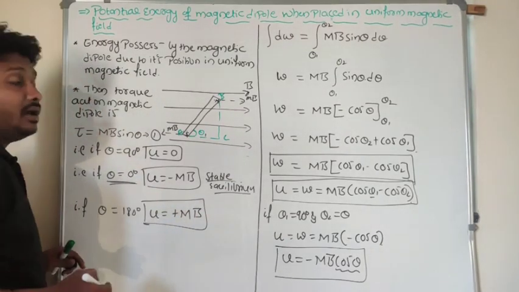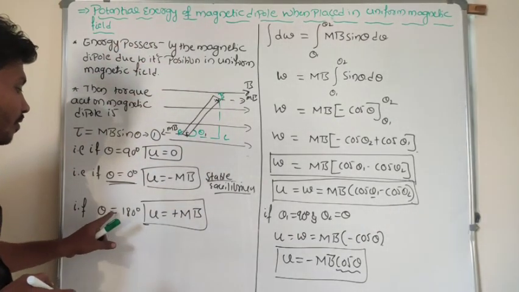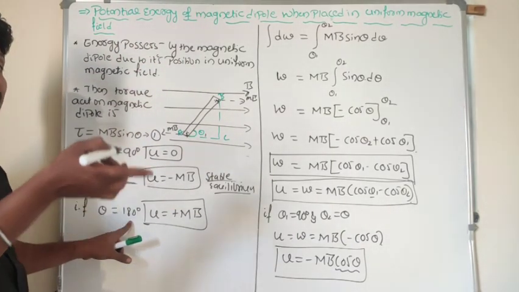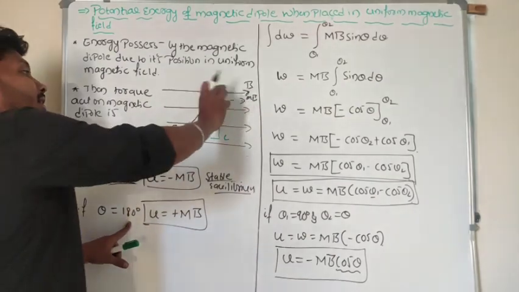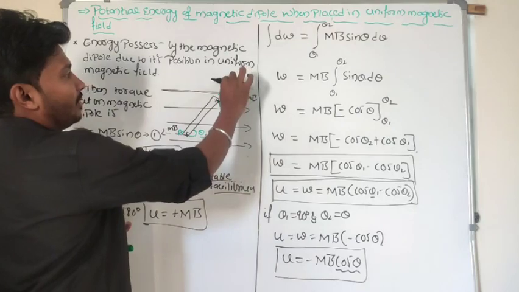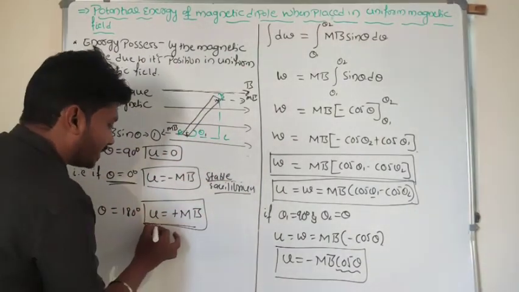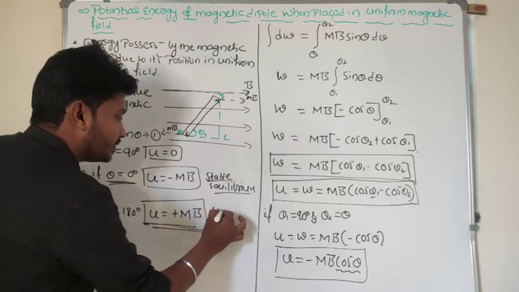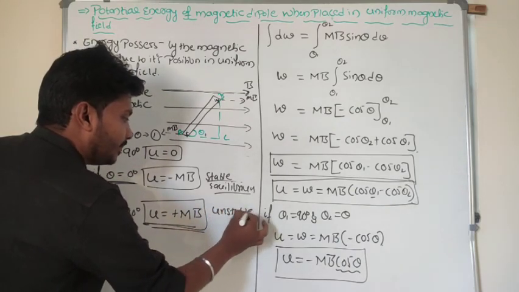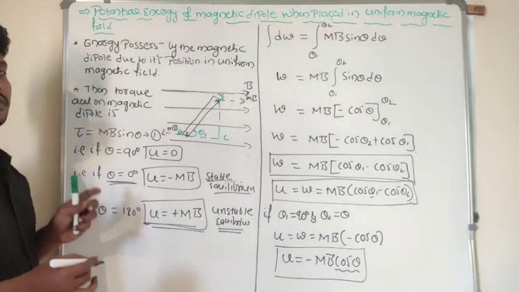For what angle is the magnetic potential energy maximum? For the angle 180 degree, which means the dipole must be anti-parallel to the magnetic field. For example, this is the magnetic field line. I will place the dipole anti-parallel to the magnetic field line, then you will get the maximum potential energy. So this one is unstable equilibrium. I can take this one as unstable equilibrium.